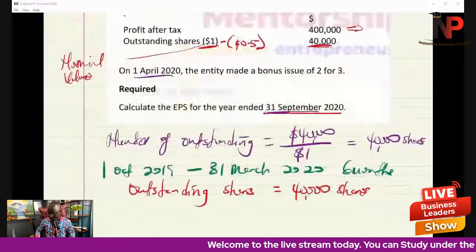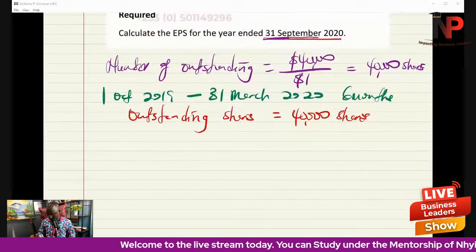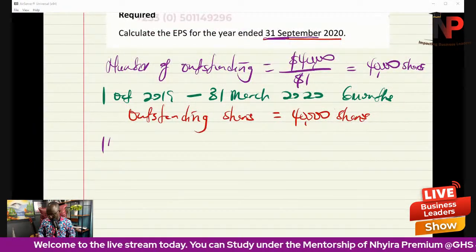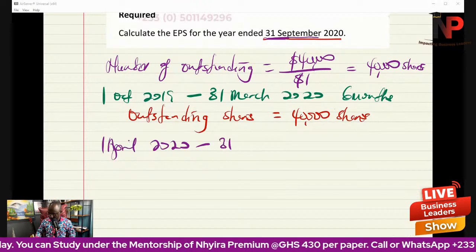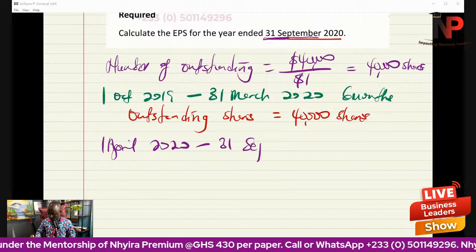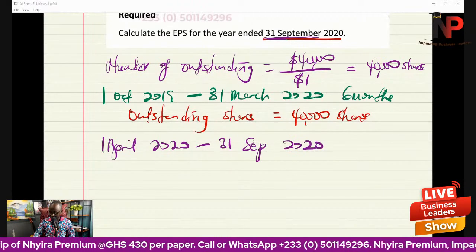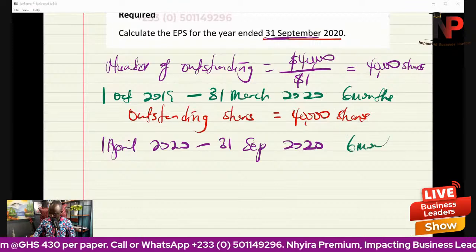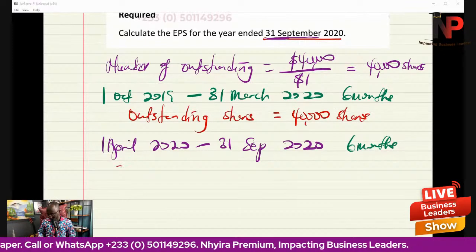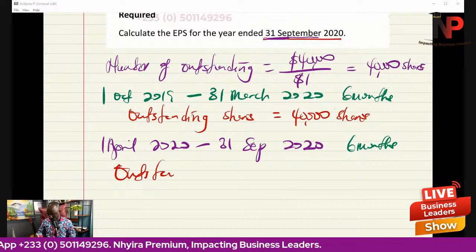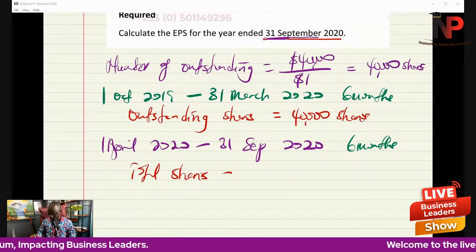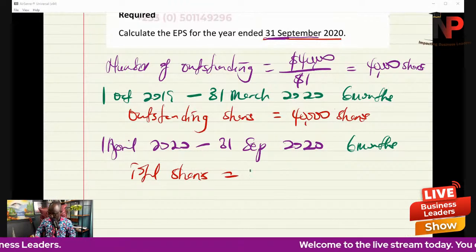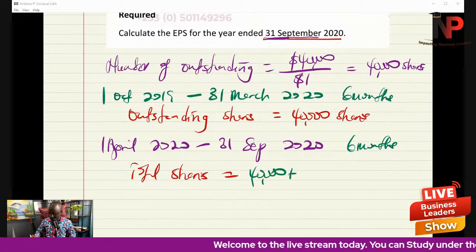Then we are told that they issued shares. So from 1st April 2020 to 31st September, also 2020, another 6 months, the outstanding shares will now be, or if you want the total shares, will now be the 40,000 that it was having plus the bonus issue.